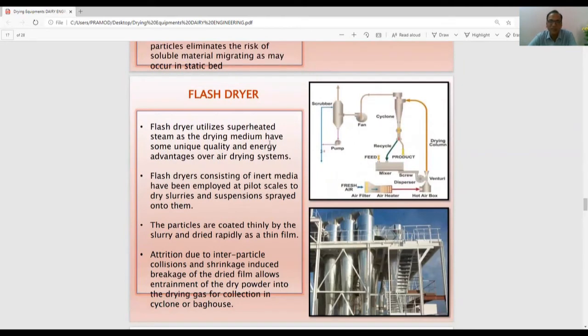Flash dryer, this is the flash dryer. You can see here. A flash dryer utilizes superheated steam as the drying medium, and has some unique quality and energy advantages over air drying systems. So we use the superheated steam, we just provide a flash of the steam, and the drying is done.